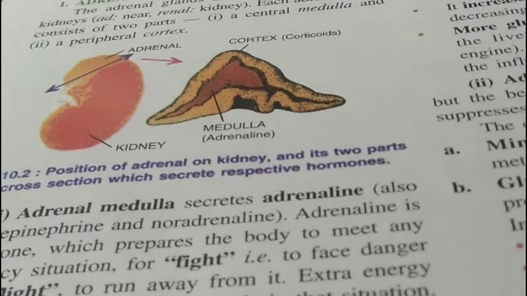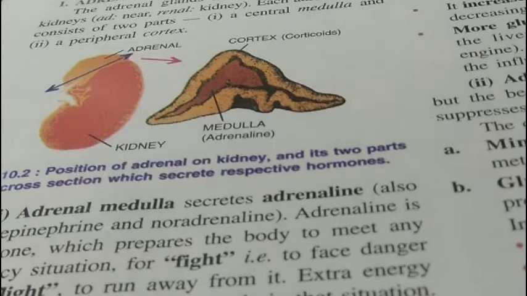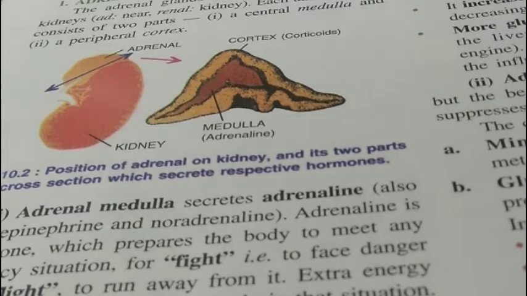The adrenal glands are like caps above the kidney. They are found at the top of the kidneys. Each adrenal gland consists of 2 parts, the central part called medulla and the peripheral part called cortex. The central part medulla secretes the adrenaline hormone. The adrenaline hormone is also called epinephrine or noradrenaline. This hormone is secreted only when the body needs to meet any emergency situation, for example, for fight or for flight.